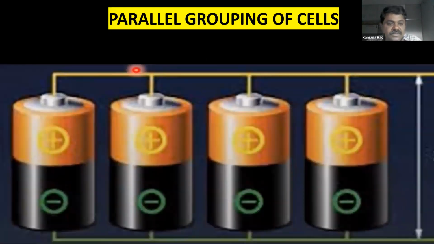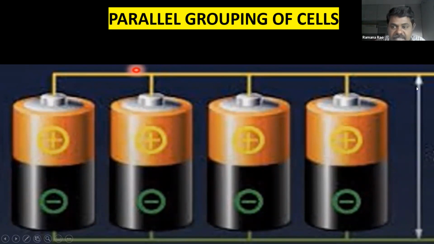Now coming to another session, that is parallel grouping of cells. Till now we discussed series grouping. Now the parallel grouping of cells. How are they going to connect? In this connection, you can see all the positive terminals are connected to a common wire, a common terminal, and all the negative terminals are connected to a common metallic wire.